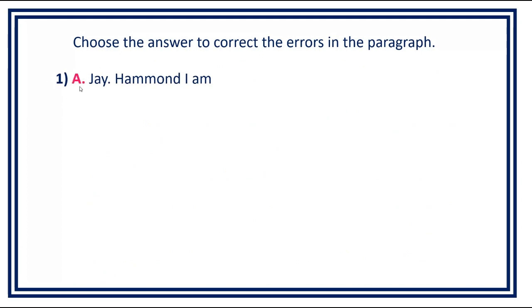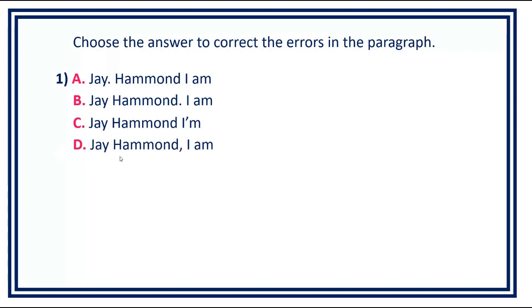Number 1, A. J. Hammond, I am. B. J. Hammond, I am.